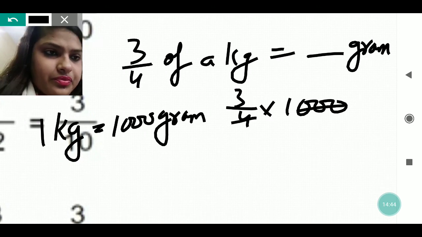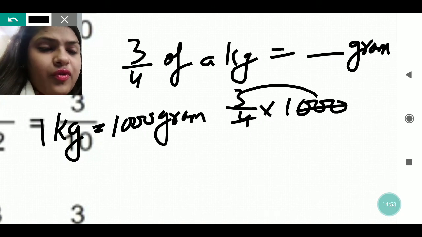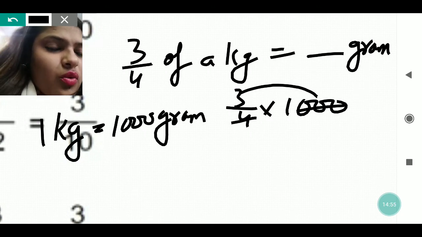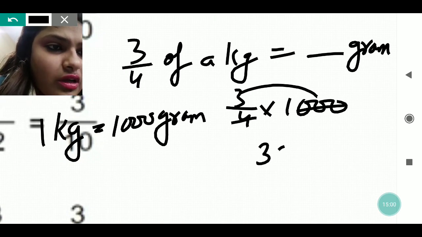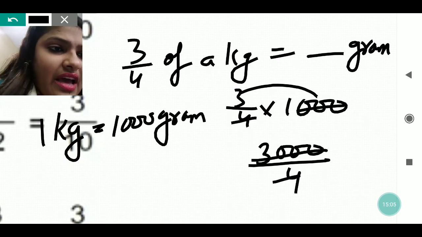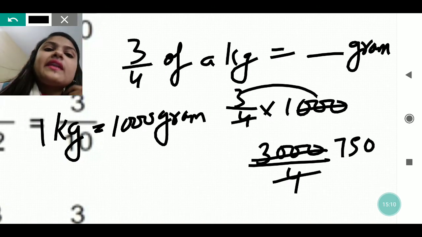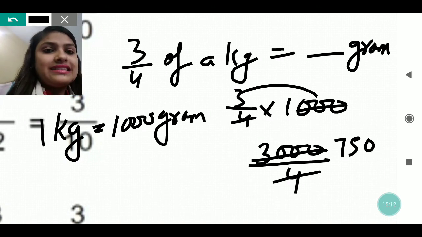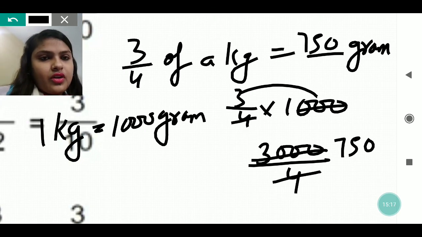You can cut it like this, or you can multiply these two first also. You can cut 4 with this, or you can multiply. So whatever is suitable for you, you can do. Like I can multiply the upside ones and write the downside like this. Then when I cut, I will get the answer as 750. And 750 means 750 grams. Okay, very easy.